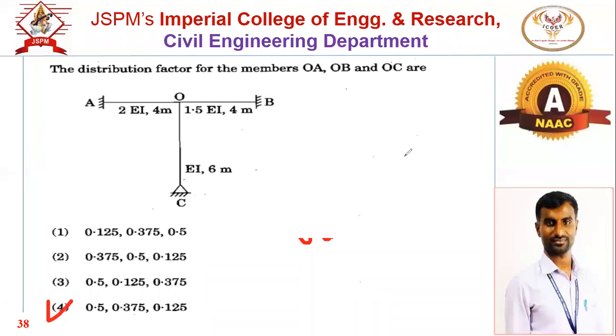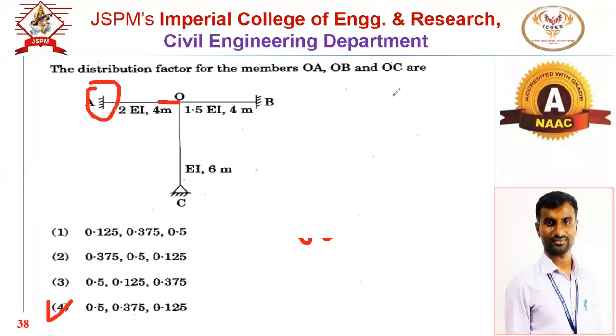4 is the answer. Now here at a joint O, three members are connected. So far we have only seen two members. So what is the concept? At a joint, at least two members should be connected, minimum two, maximum there will be n numbers. So here three members are connected. OA, far end is A, and that is fixed.